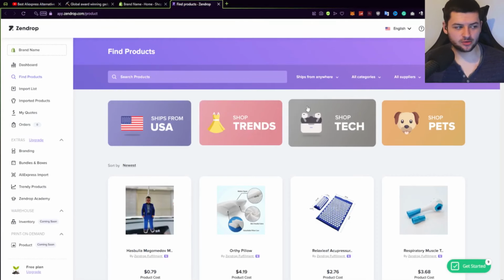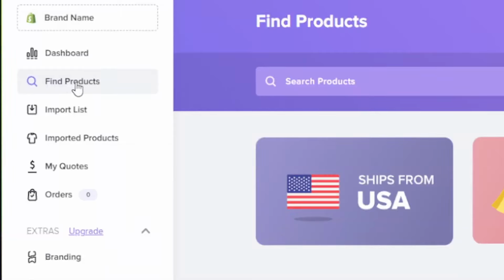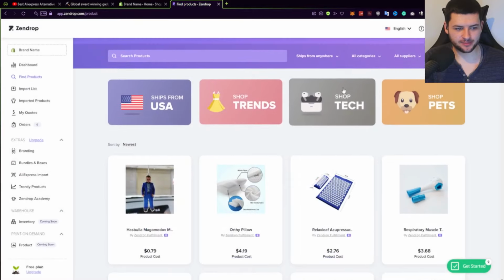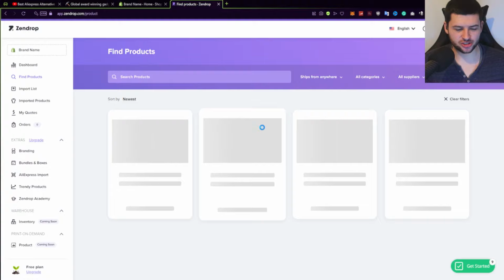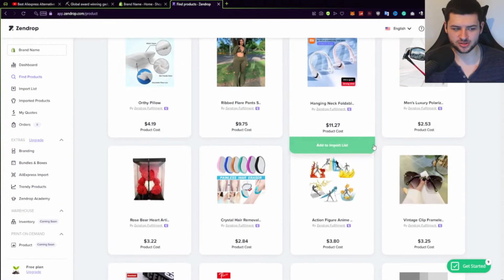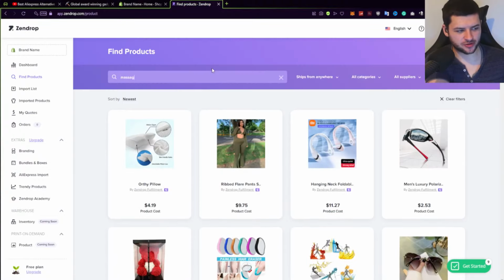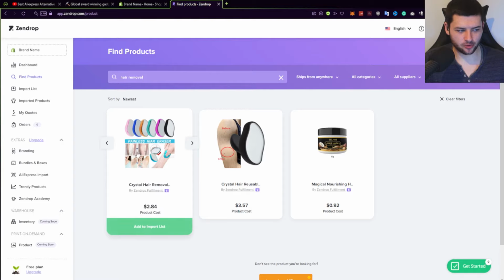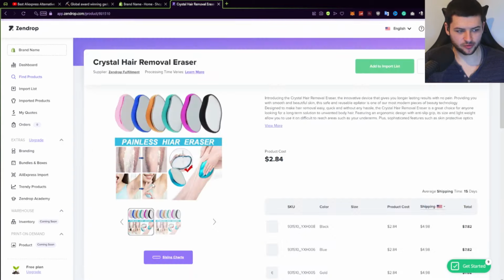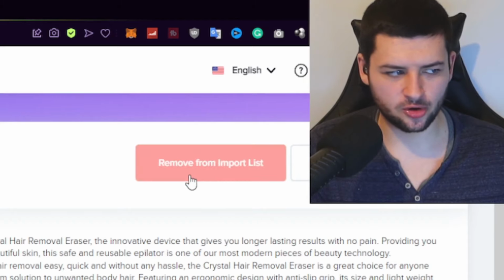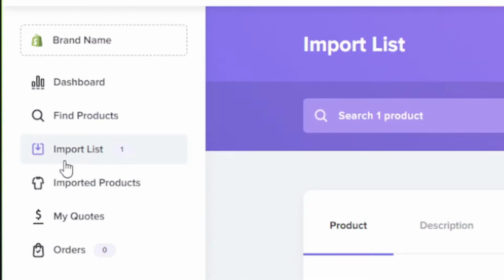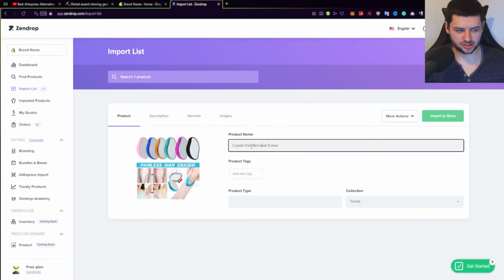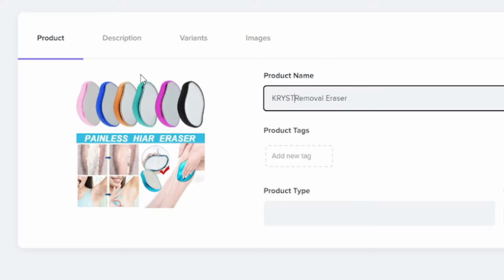Now after you've created an account, what you want to do is press find products on the left hand side, and you can find products to source in our store. You can also press shop trends and it'll come up with trendy products as well. Now popular niches of products are things like massages, so you could type in massages, you could type in hair removal, and what I'm going to go ahead and do is import this product over here, this crystal hair remover. So you want to press add product to import list, and then on the left go to import list. On import list we can change the product name, so I'm going to call my brand Crystal. We're going to call it the Crystal Eraser.